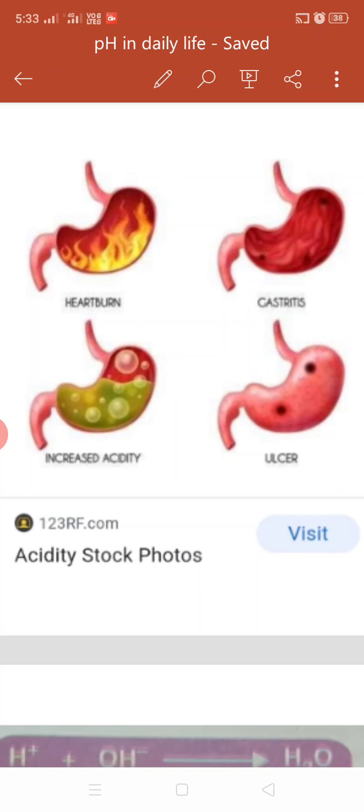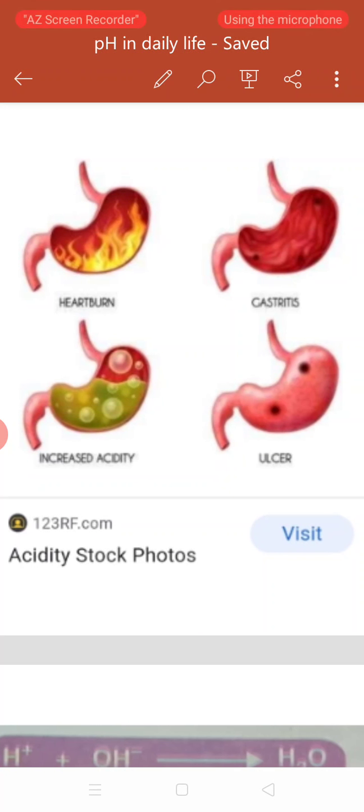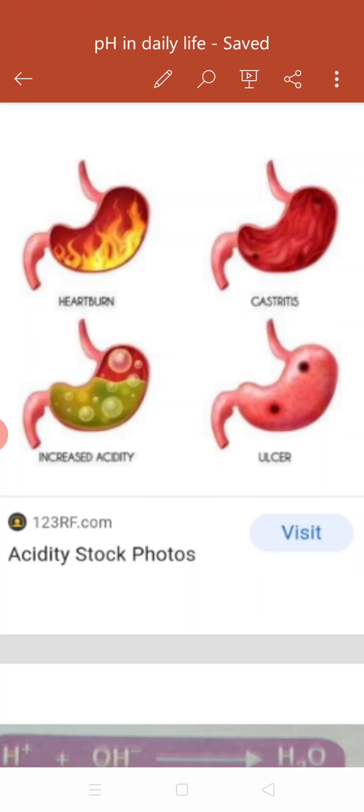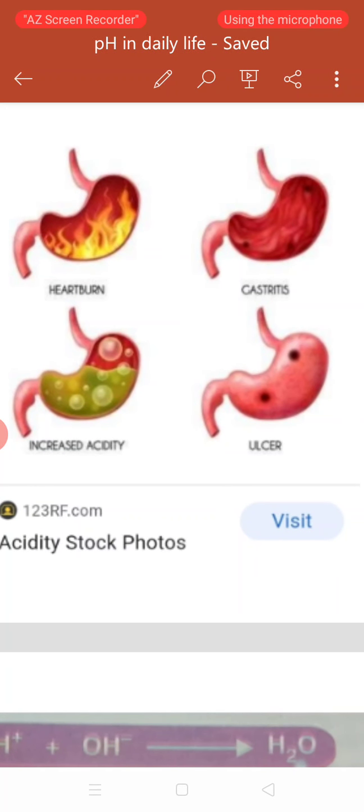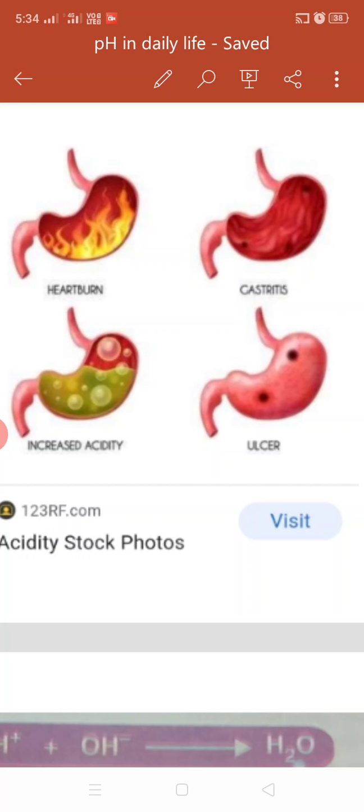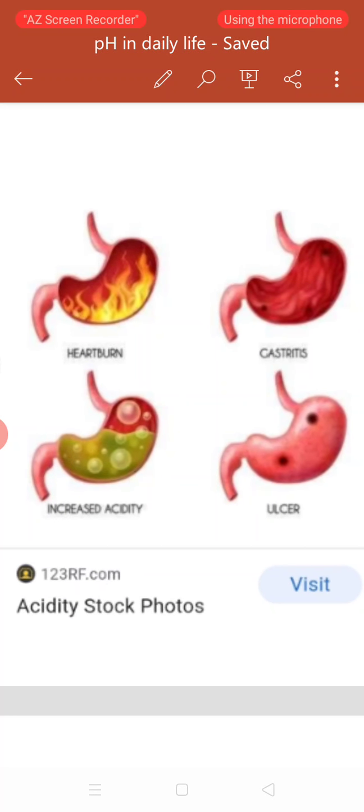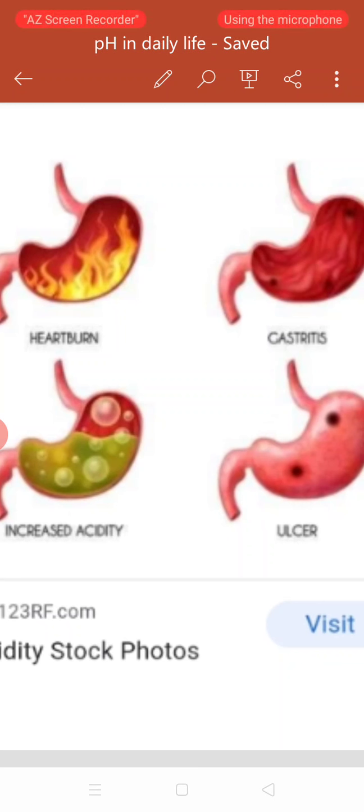In order to cure indigestion, the effect of HCl should be nullified. To remove the effect of hydrochloric acid and to get rid of various kinds of pain, we will take antacid. Antacids are a group of mild bases which have no toxic effect on the body, and being basic in nature, antacids react with excess acid in the stomach and neutralize it. So, this will give relief to the person concerned.